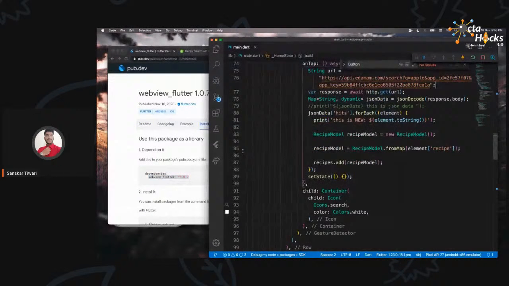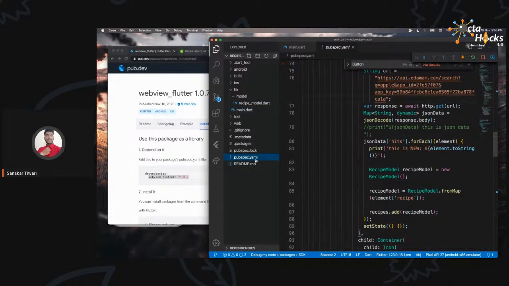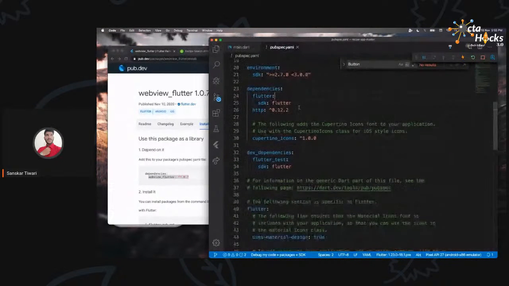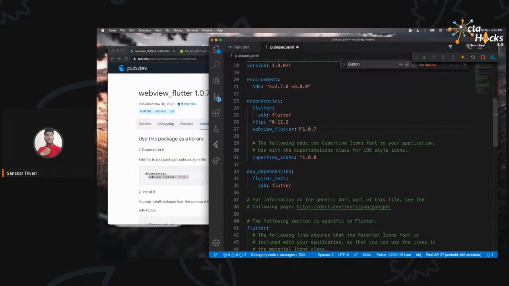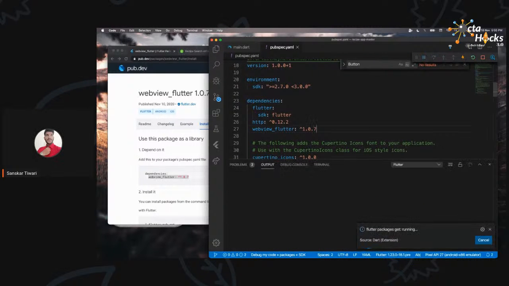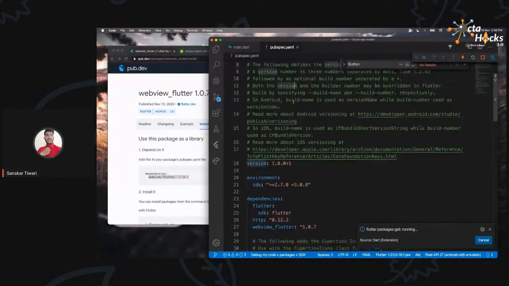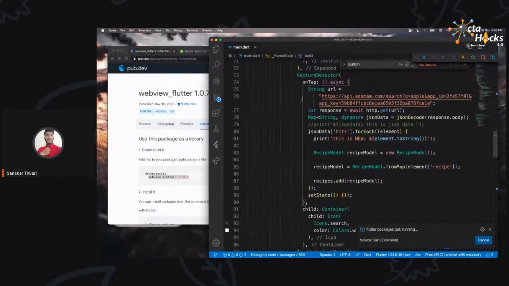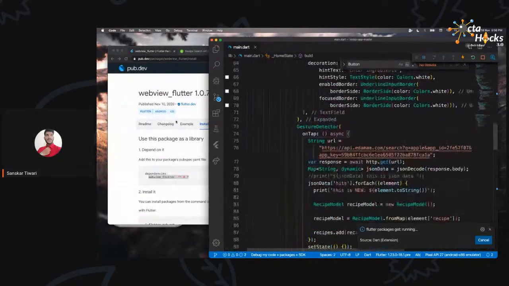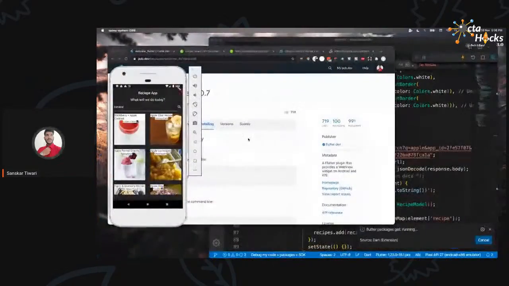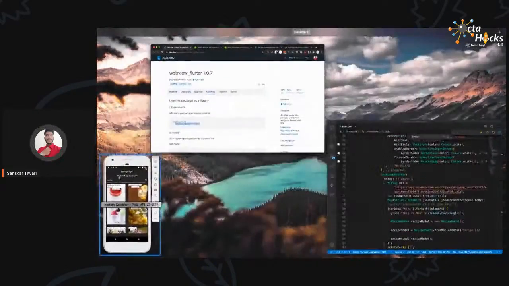Web view, we are going to copy that, just the same as we did for the HTTP package. Today I have been a bit fast, so if you are facing any doubts, feel free to comment them down below, and we'll see if we can help. Let me just continue. Okay, so we have the web view now.